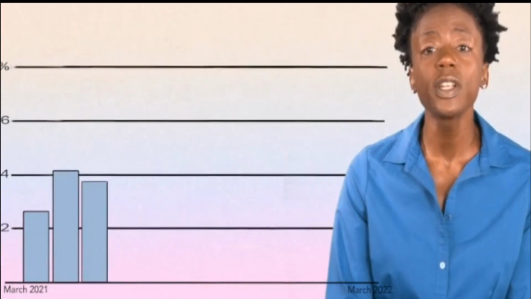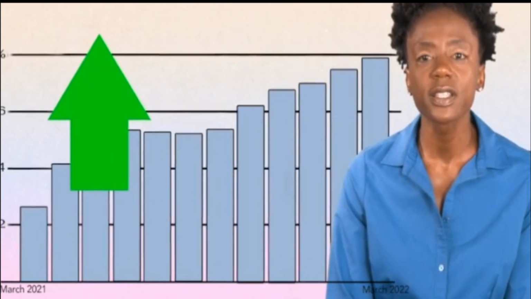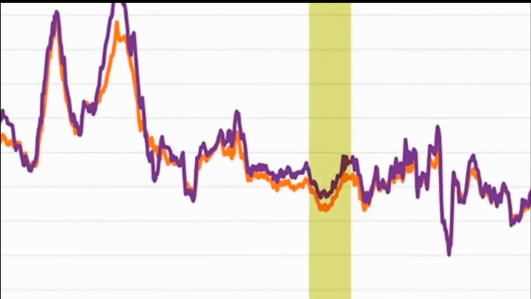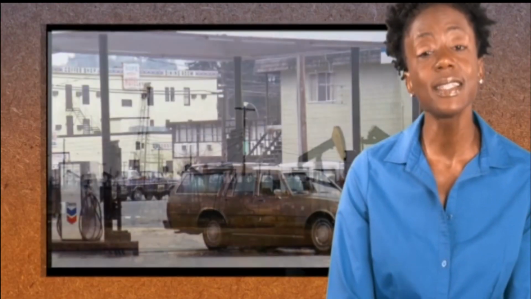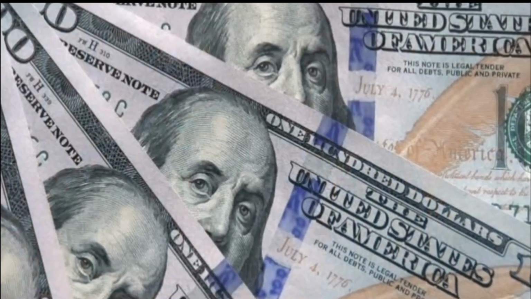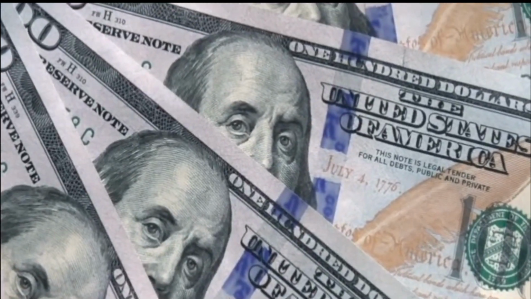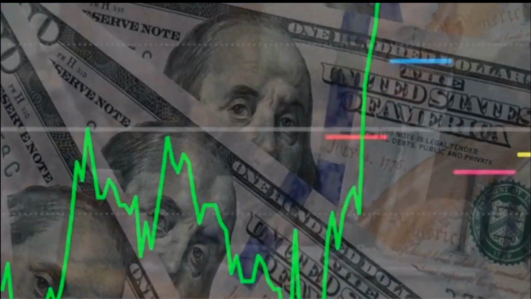Between March 2021 and March 2022, inflation increased by 7.9%, a higher rate than the country has seen since 1982. And if you remember from our last segment, 1982 marked the end of the Great Inflation, which happened 40 years ago now. Many economists predict that this current inflationary episode will continue unless monetary authorities take drastic measures soon.